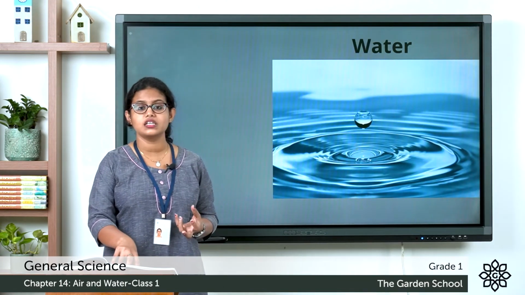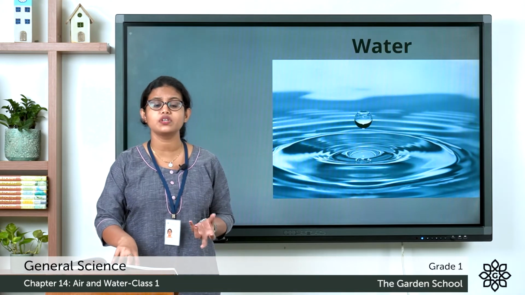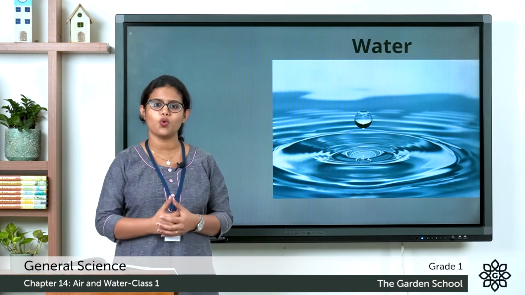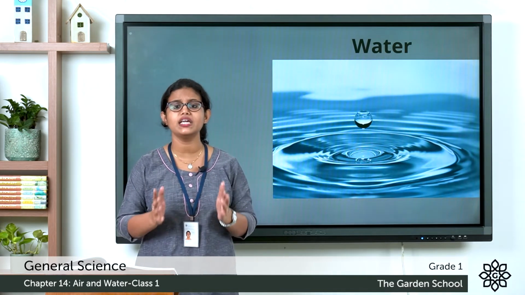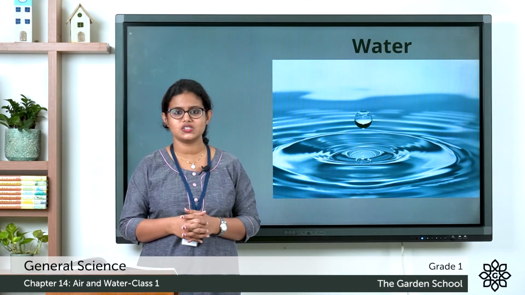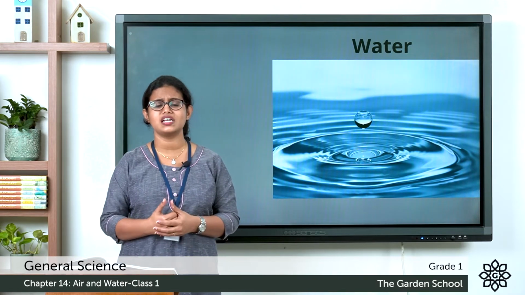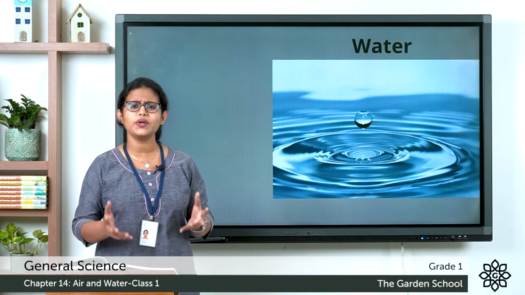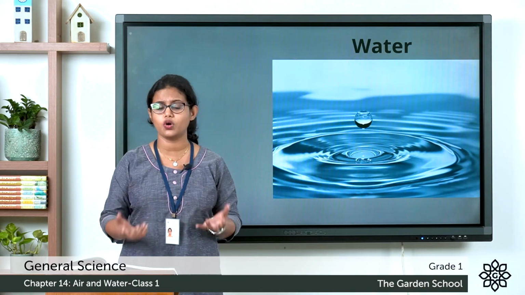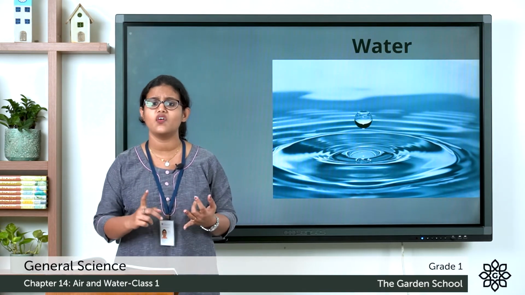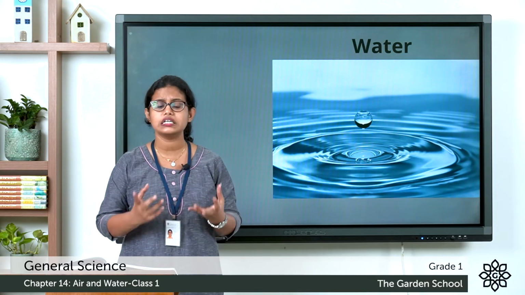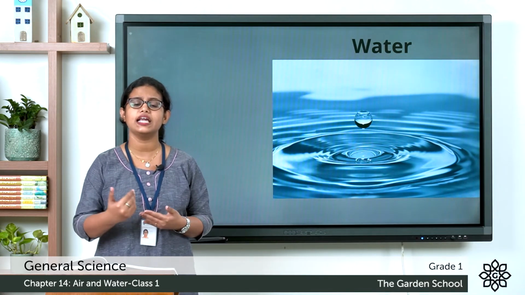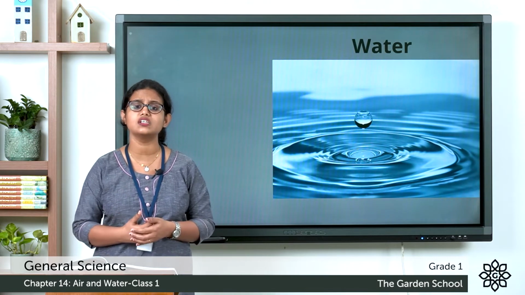The next one is about water. Our chapter is about air and water. Water is very, very precious, right? Water is very precious and we all need water to live. And where do we get this water? We get water from lakes, wells, ponds, rivers, etc. And the rain fills water in the lakes, ponds, rivers, etc.